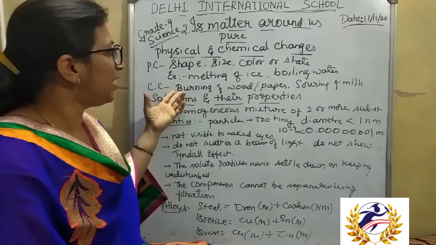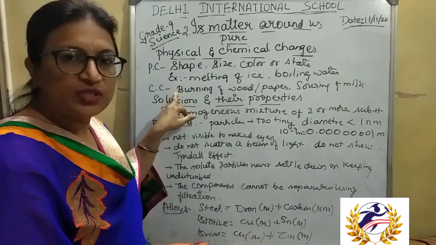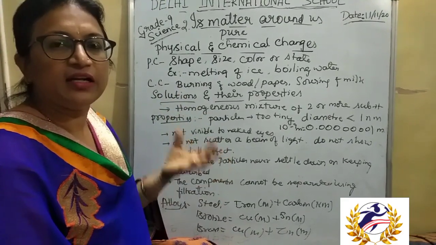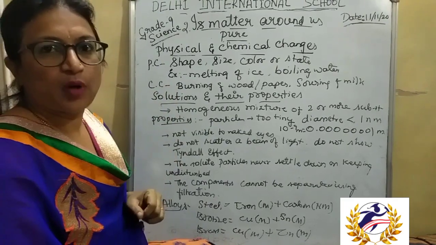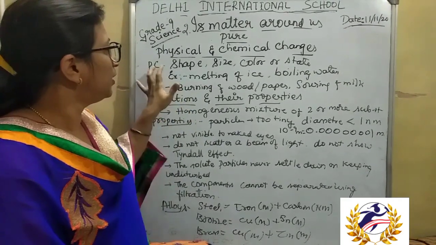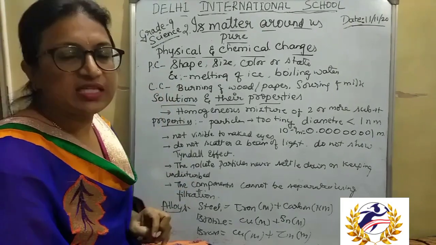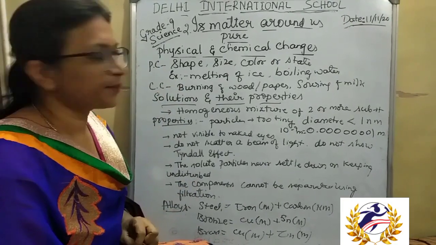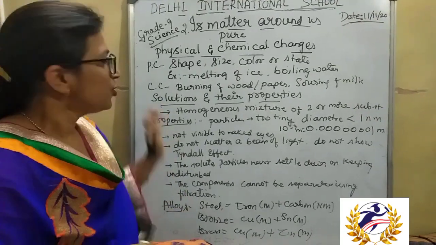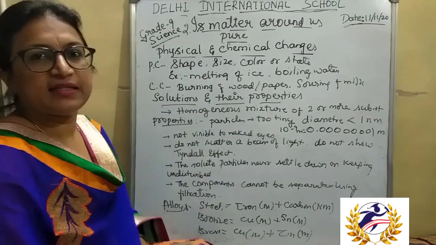So they lose the weight of the object, they lose the color, isn't it? And they lose the chemical property of that substance. So that's why these are the differences between physical changes and chemical changes. Okay, so then we come to the solutions. Solutions and their properties.